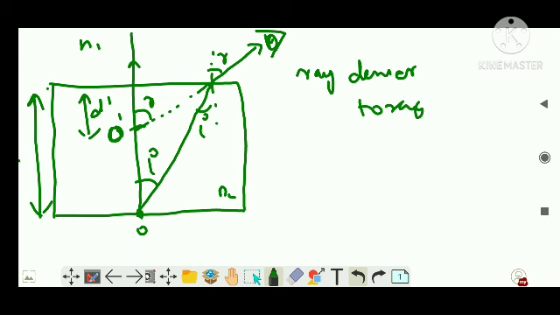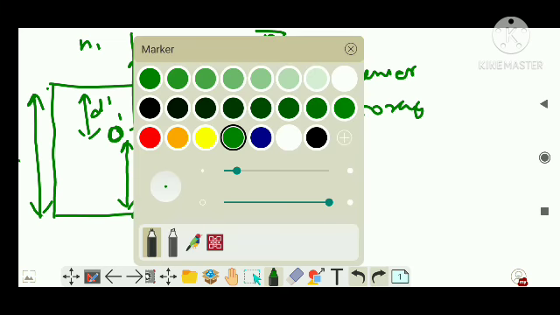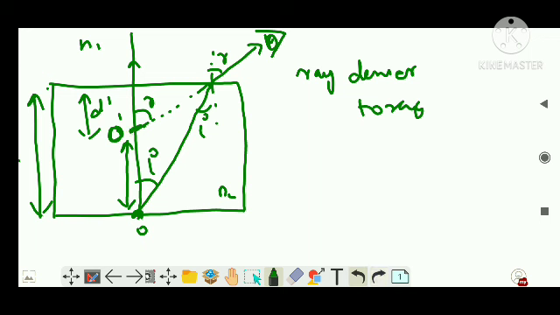Now here there is also a shift between the actual position of the object and the position of the object which is seen by us. And this O dash is called the normal shift.